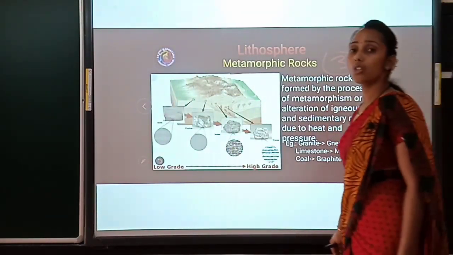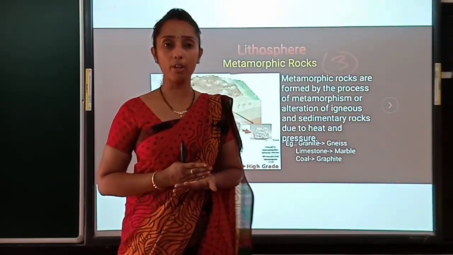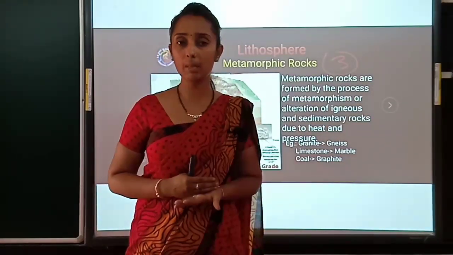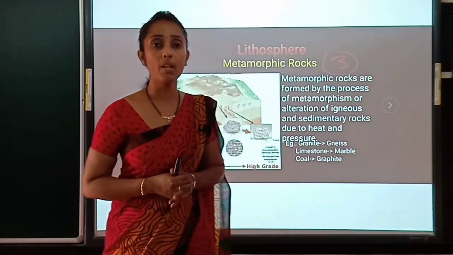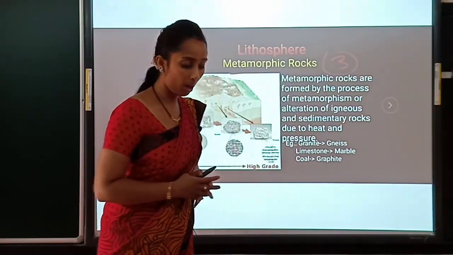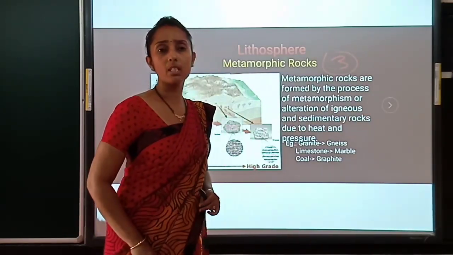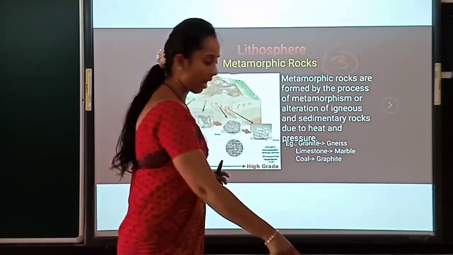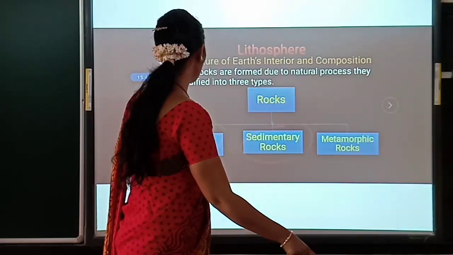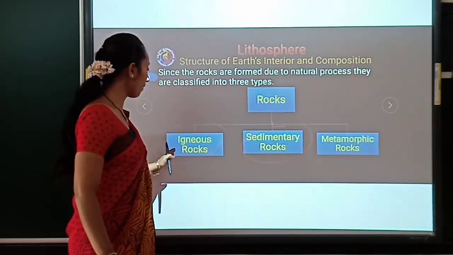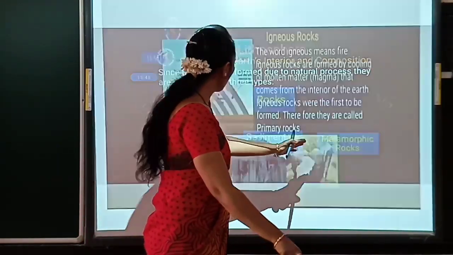Is it clear, children? So in this class we learned the types of rock. Rocks are found in the mantle in solid form, and rocks are made up of inorganic substances which consist of lots of minerals. Rocks are classified as igneous rock, sedimentary rock and metamorphic rock.